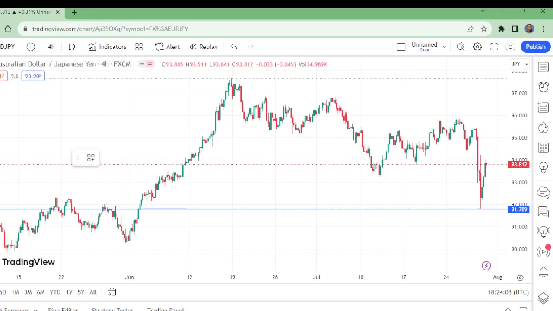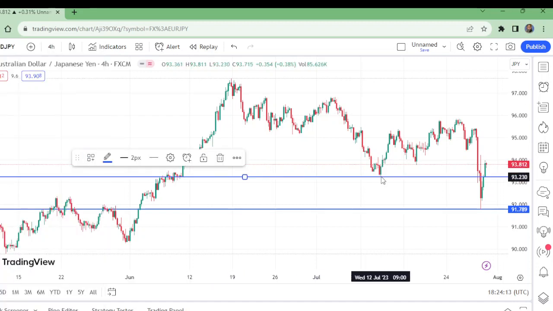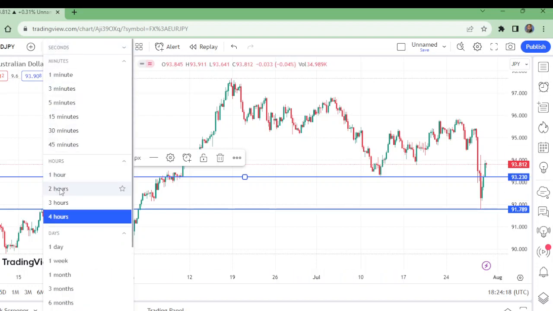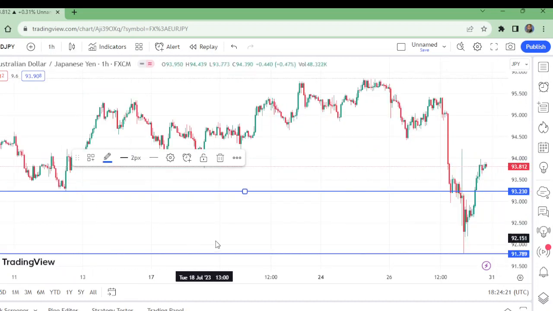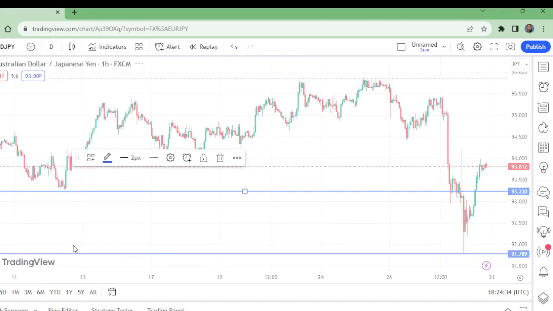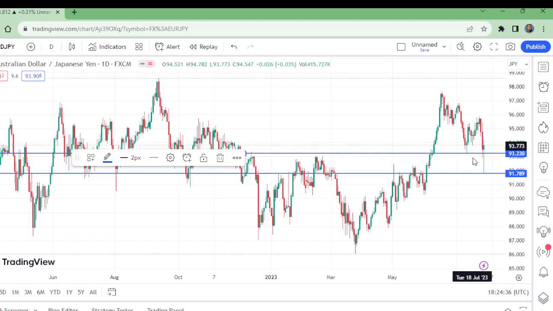Now let me put the horizontal line. I think this is the level in the 4 hour time frame. Let us move to the 1 hour time frame also. On the 1 hour time frame, yes, this is a good level. Now this is the entry for buy, and under this is the stop loss. Now let us move to the daily time frame once again. Here, watch here, previously this was also a support. So this is the entry and this is the stop loss.